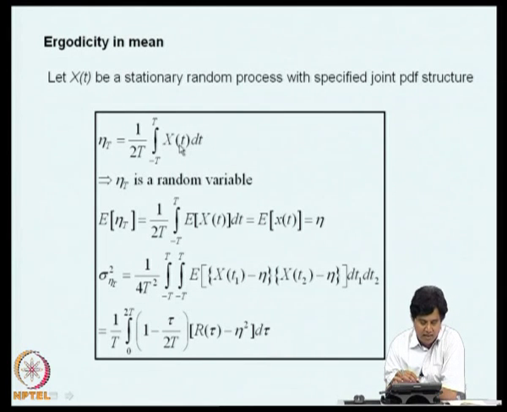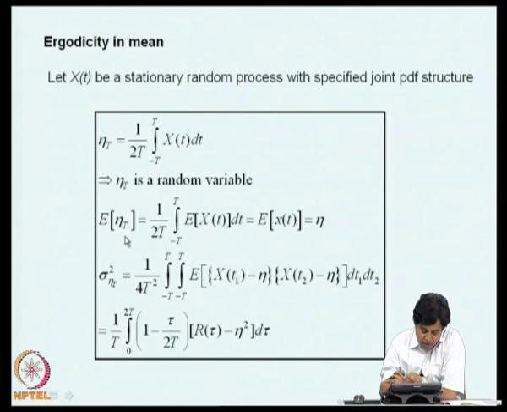Now imagine we have an ensemble of x of t. I have different realizations of x of t, and associated with each realization I will get one number. Therefore, eta of T can be thought of as the outcome of a random experiment. So, it is a random variable. It is a transformation on a random process, therefore, it is a random variable.